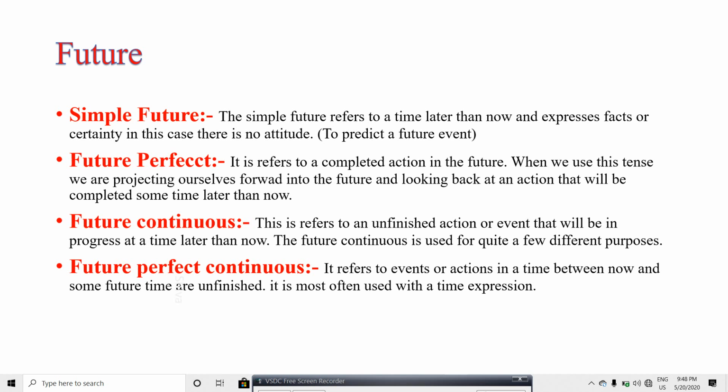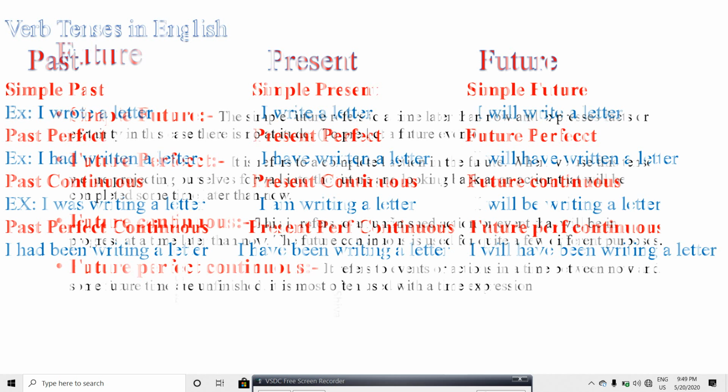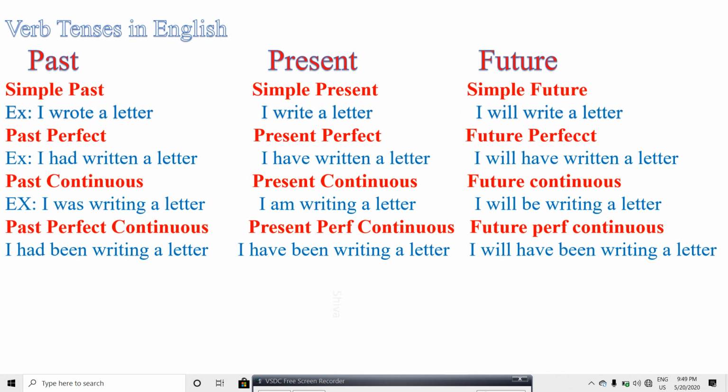It starts in the past and sometimes it continues in the future for some period of time. In that situation, we use the future perfect continuous tense.